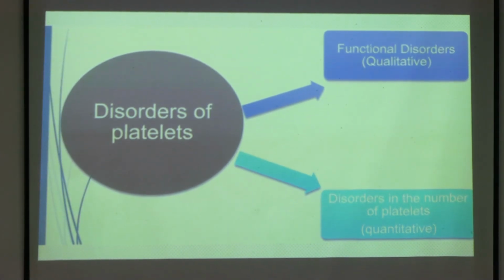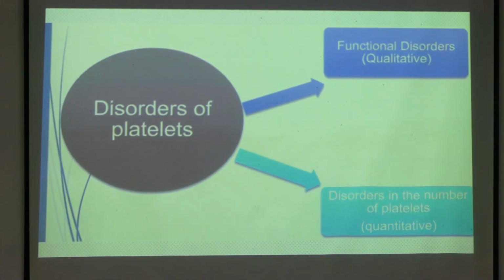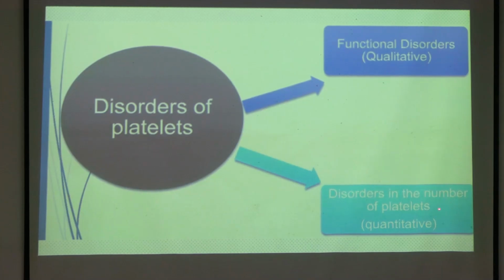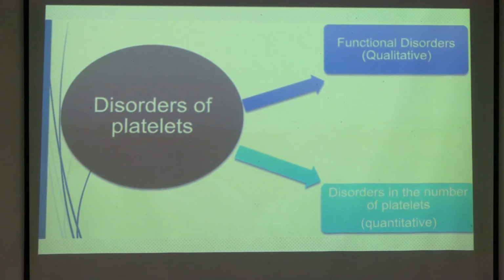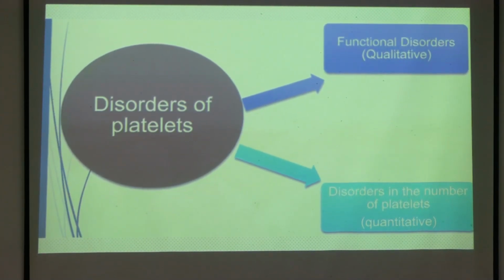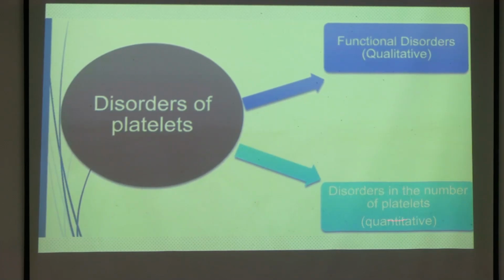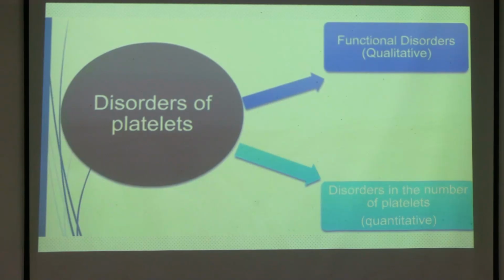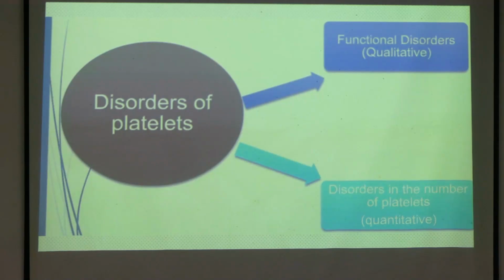So now about today's topic, that is disorders of platelets. There are two types of disorder. One is qualitative disorder and one is quantitative disorder. From the name quantitative, you understand it will be about quantity. So in platelets, there will be a decrease in the number of platelets. If there is a decrease in the number of platelets, this condition is termed thrombocytopenia. This is your long question. If thrombocytopenia comes as a long question, you have to write about ITP, TTP and HUS. That I will cover in this topic, and ITP itself is a long question in your university exams.